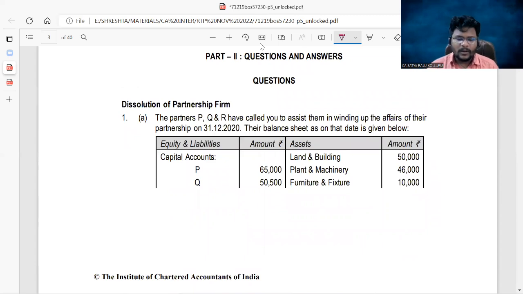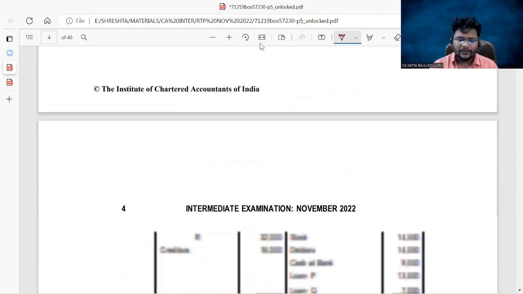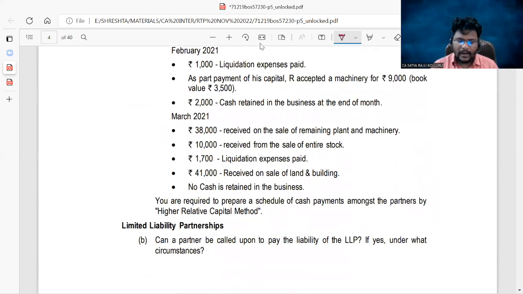Yeah, please all of you come to problem number 1, guys, which is related to dissolution of partnership. The question is related to the higher relative capital method. You know, sir, there are no disputes arising at the time of distribution of cash under the dissolution of a partnership firm when it is distributing among parties other than partners. But at the time of distribution of cash among the partners, there may be chances of disputes arising. So to resolve such disputes, two methods we actually learned. One is the higher relative capital method, another one is the maximum loss method.